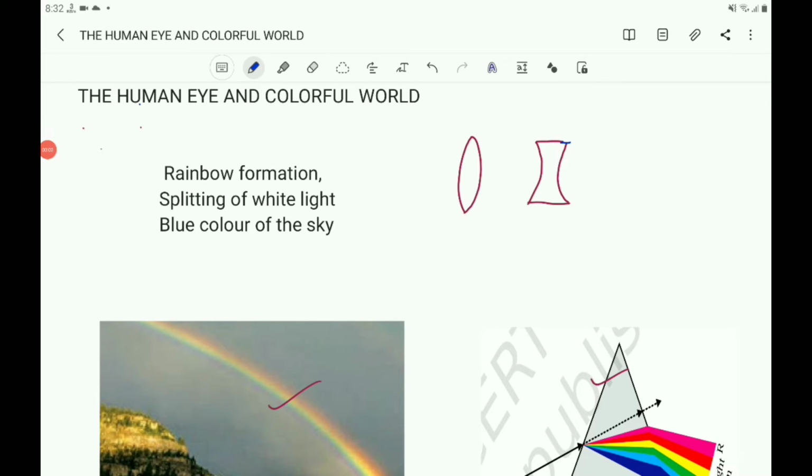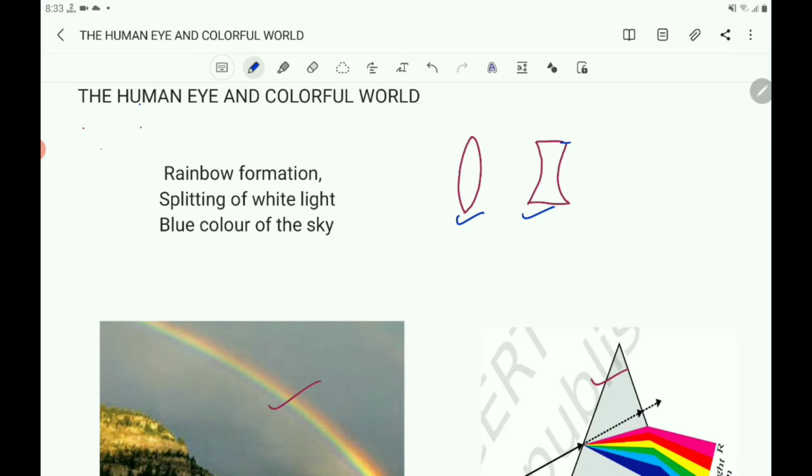Children, now let us start the new chapter, the human eye and colorful world. We have learned in the previous chapter about light and also about the lenses. We have also studied the reflection of light through lenses and mirrors. We also studied the nature, position and relative size of the images formed by the lenses.